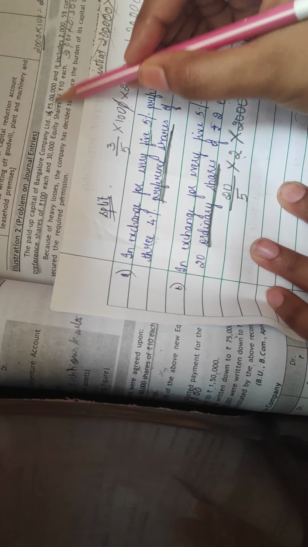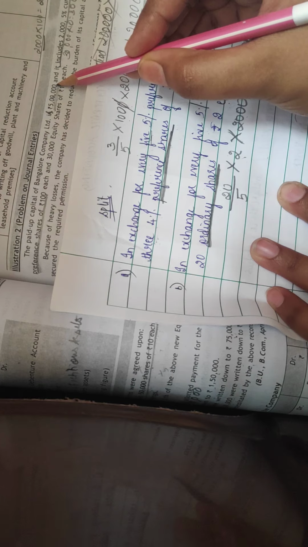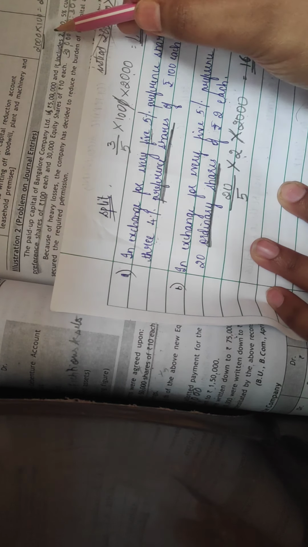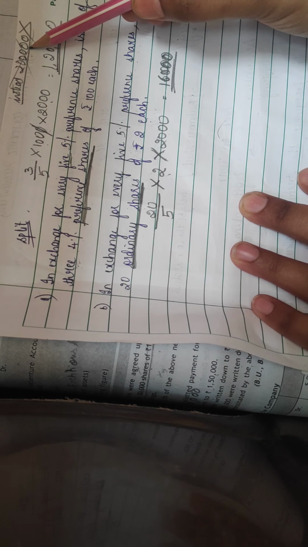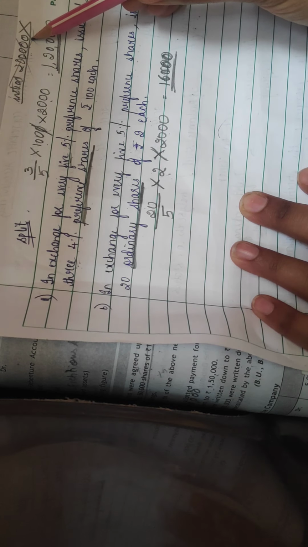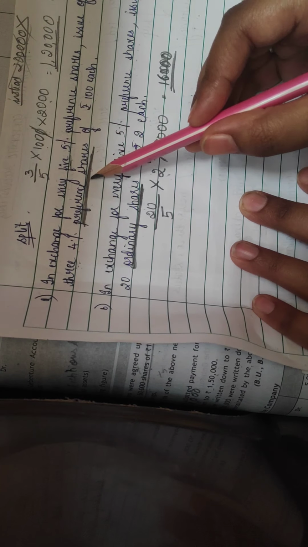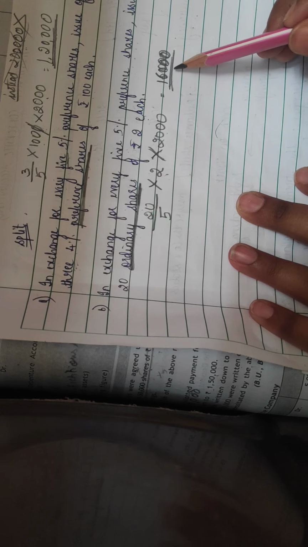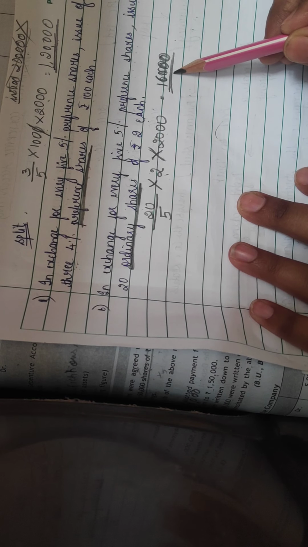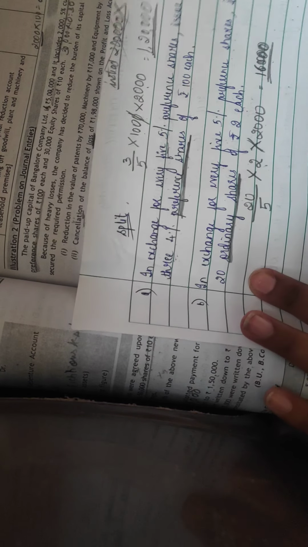Out of the 5 lakhs paid up capital, 2 lakhs is in the form of preference shares. Out of that, they are sacrificing this 2 lakhs. Instead of 2 lakhs, they are asking us to make payment in the form of preference shares 1,20,000 and in the form of ordinary shares 16,000. Clear? So the journal entry goes like this.